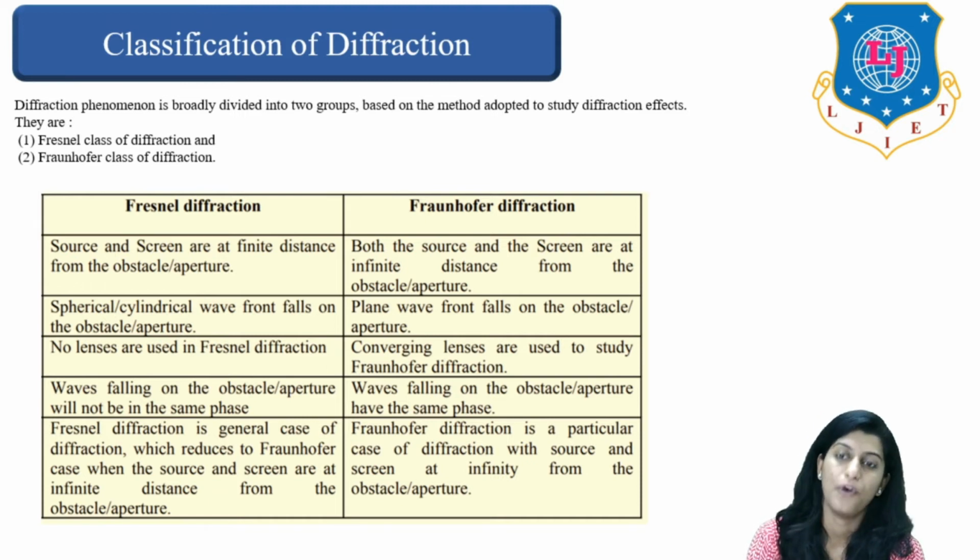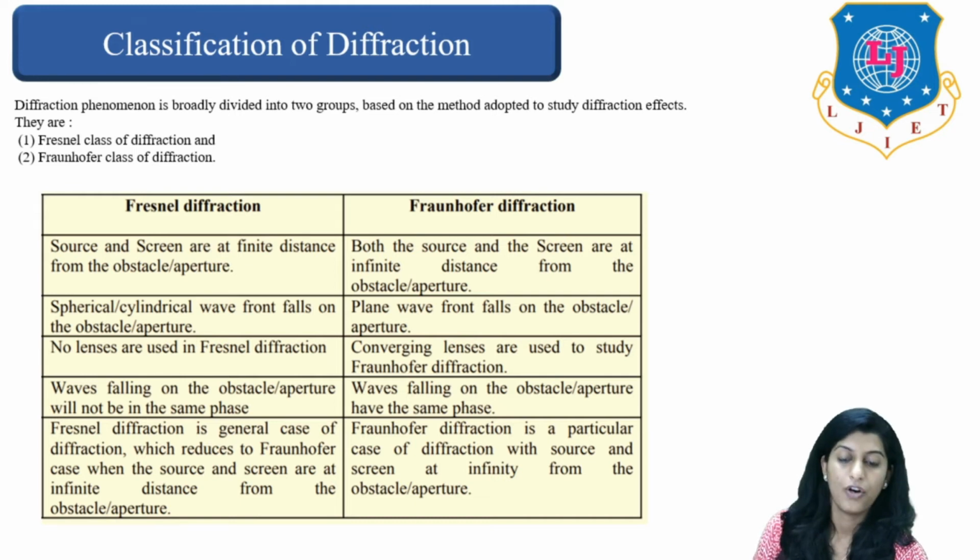Second point is that spherical or cylindrical wave front falls on the obstacle or aperture in Fresnel diffraction, whereas in case of Fraunhofer diffraction, plane waves will form, right? In case of Fresnel diffraction, spherical or cylindrical waves are forming. In case of Fraunhofer diffraction, it is a plane wave which is forming. In case of Fresnel diffraction, no lens is used, whereas in case of Fraunhofer diffraction, converging lenses are used to study it.